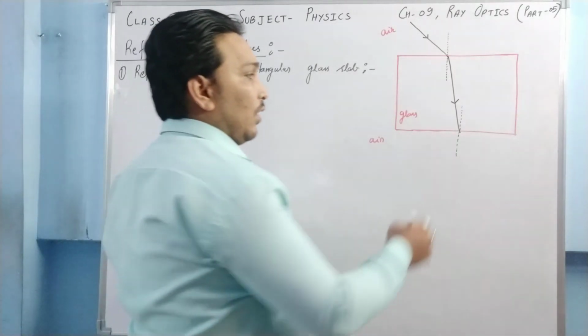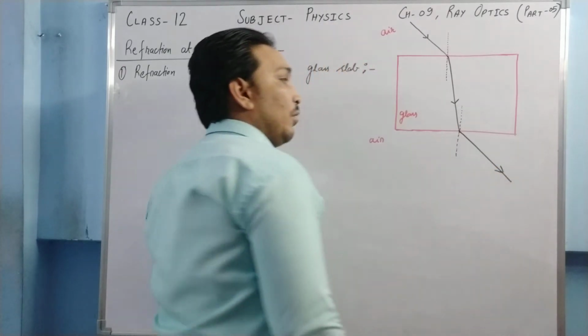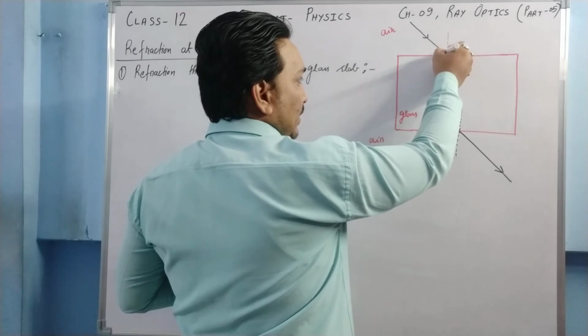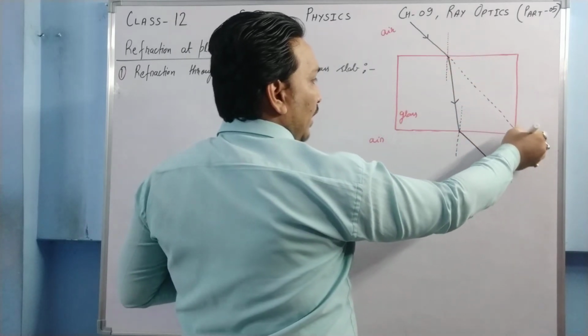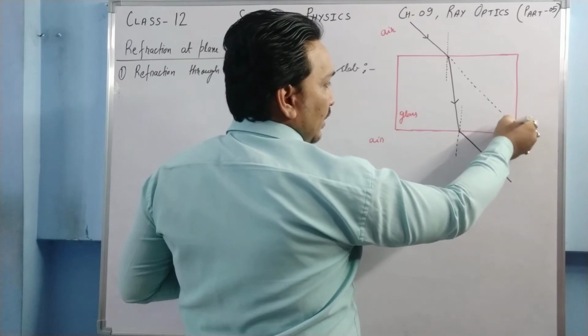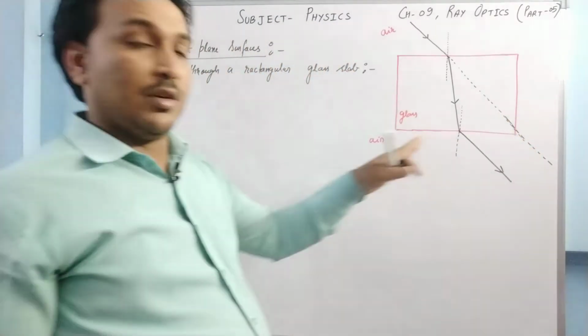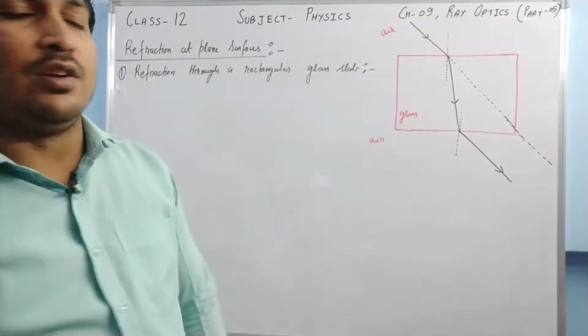It bends away from the normal. If we extend this incident ray, we find that the incident ray and the emergent ray are parallel to each other. We will prove that mathematically also.